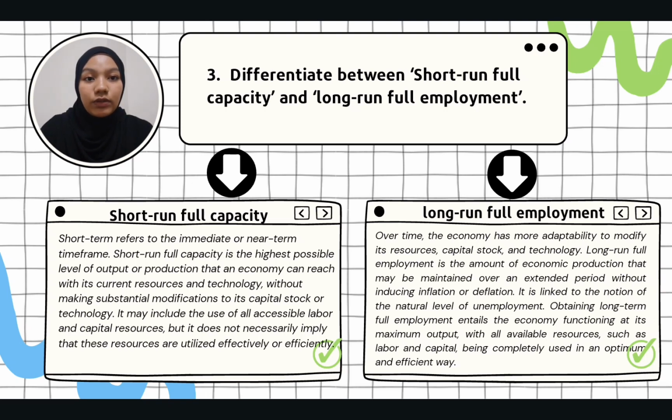Long-term concerns include modification in the capital stock, investment in technology, and the convergence of human capital, enabling the economy to achieve and sustain a steady and sustainable level of employment and output. To conclude, short-run full capacity is concerned with immediate output level based on available resources, but long-run full employment involves continuous optimal resource utilization over a lengthy period of time with adjustment in.